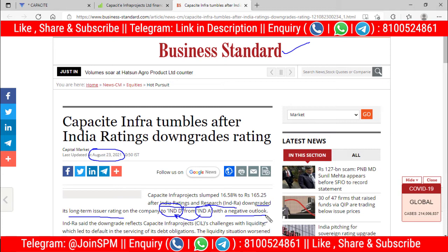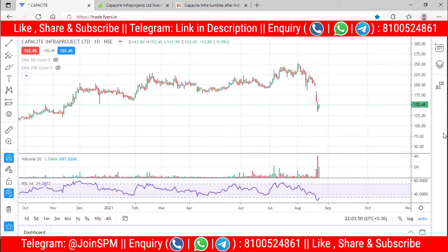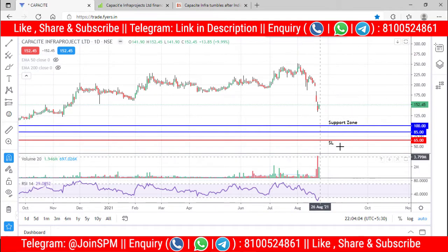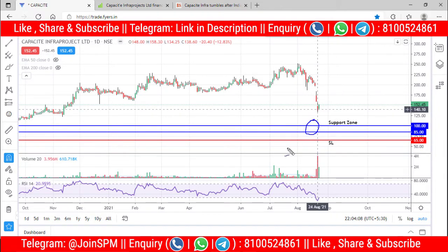So right now we'll go to the technical chart of Capacit Infra share and we'll try to figure out a decent price at which we may buy Capacit Infra share and get a decent amount of profit. So friends, let me take you to the technical chart of Capacit Infra share. Now we have come to the technical chart, and here I have taken a daily time frame chart. And if I draw all my studies over here, you may see these three technical support lines. This is the support zone which I have identified from historical levels, and the support zone range is in between 85 rupees to 100 rupees.